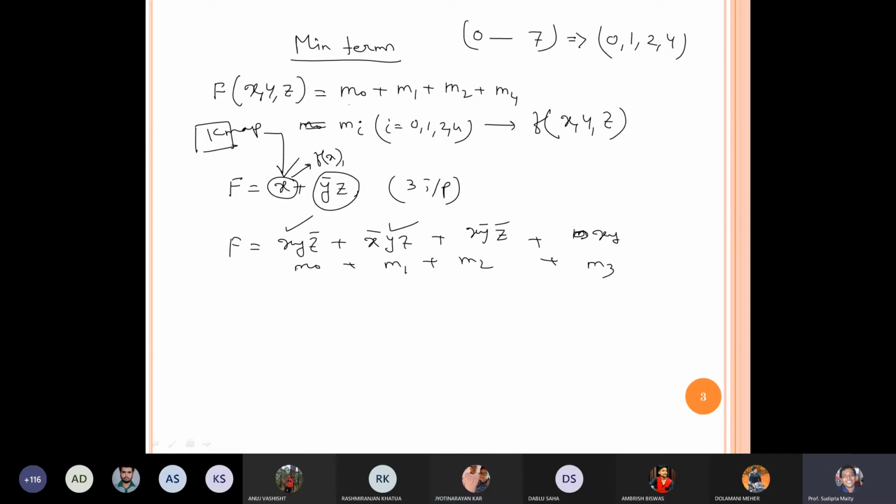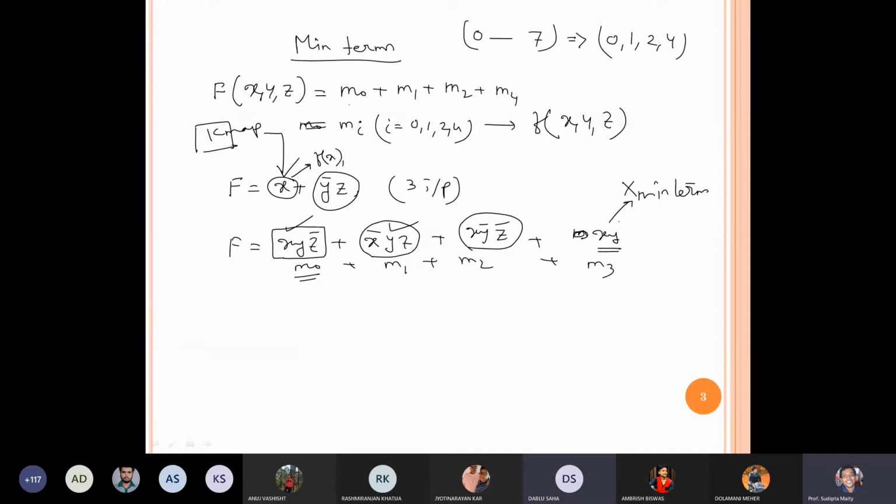Now this is the m term, m0 term. How many variables are there in this m0 term? 3 variables. In the m1 term, 3 variables are there, all 3 input variables. In the m2 term, 3 input variables are there. Now what about the m3 term? 2 variables. So it is not a min term. We have to add z also.